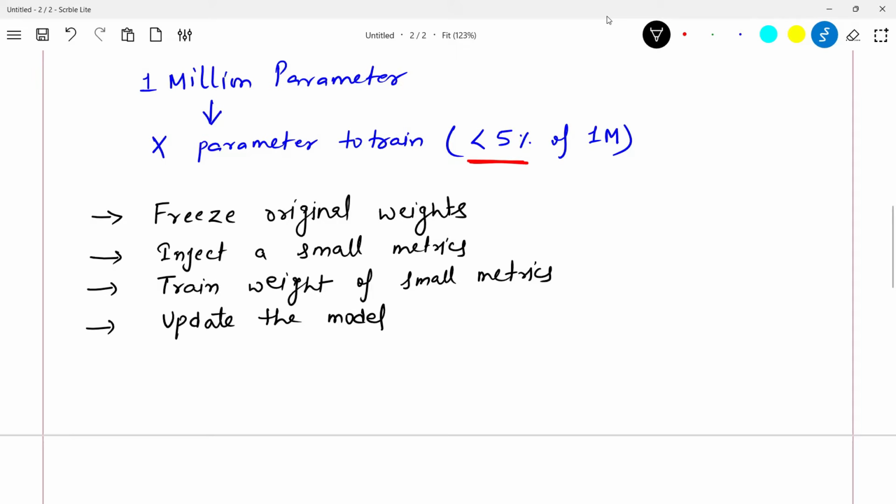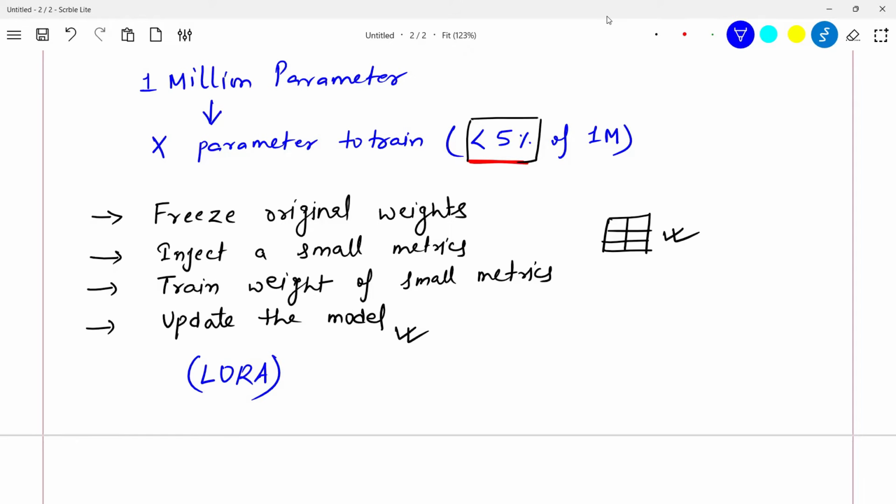I know you might not be digesting what I'm telling you now, but imagine there is a small matrix here which has just 5% of the parameters of the original model, and what we are training is this small matrix only. And finally, we are updating the model with the help of this small matrix. This process that I explained now is known as LoRA, standing for low rank adaptation in model fine tuning.